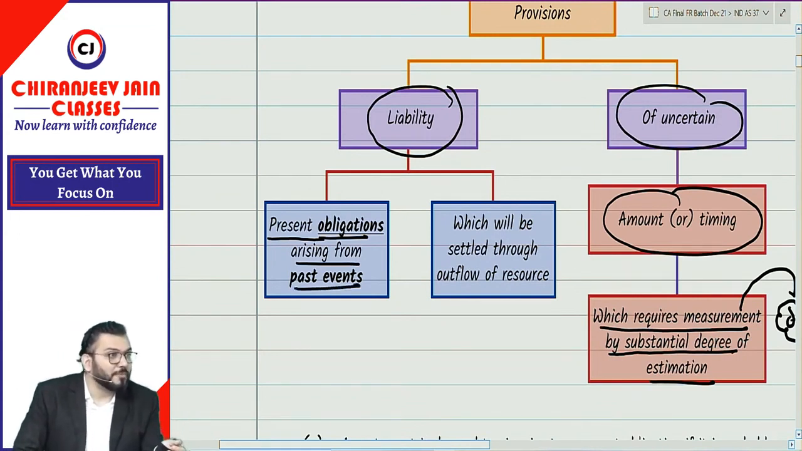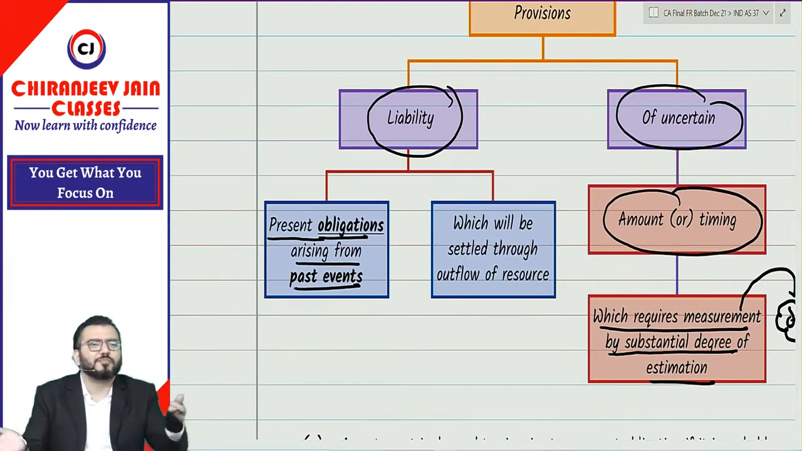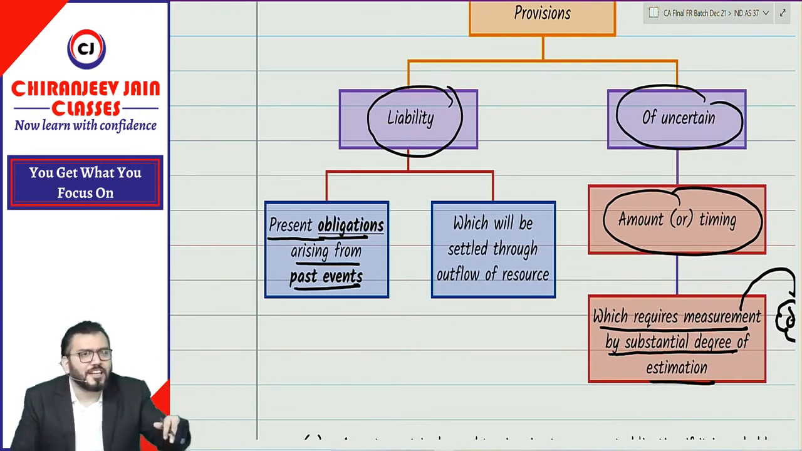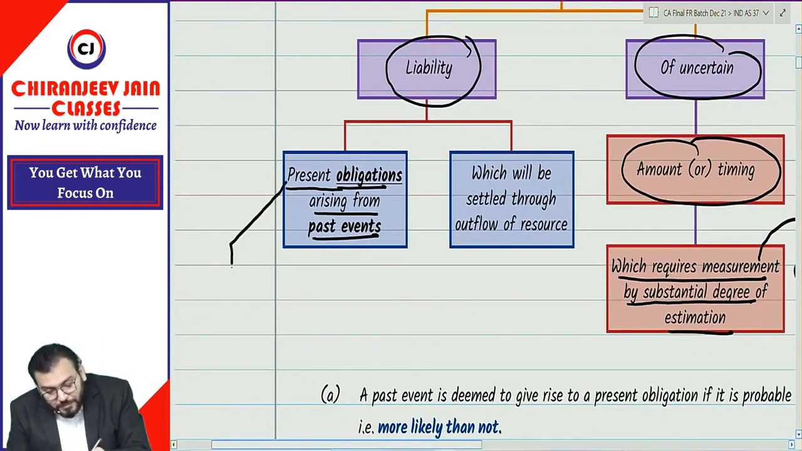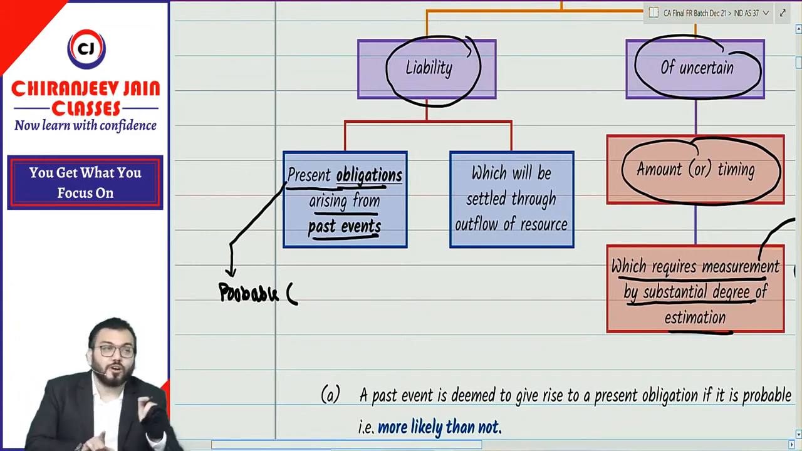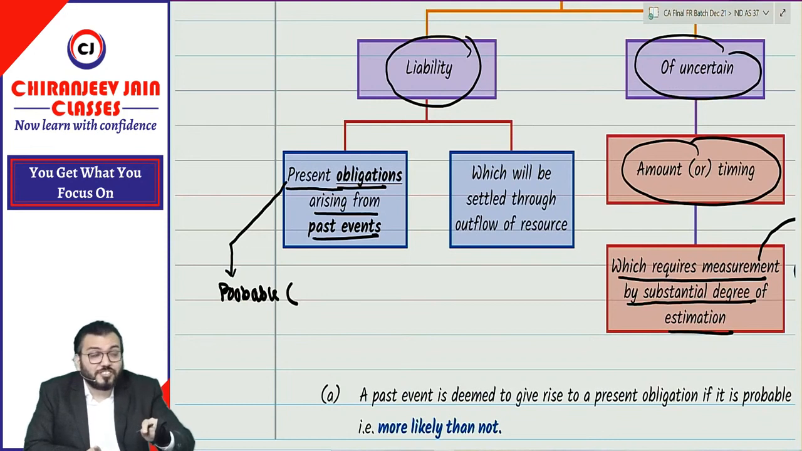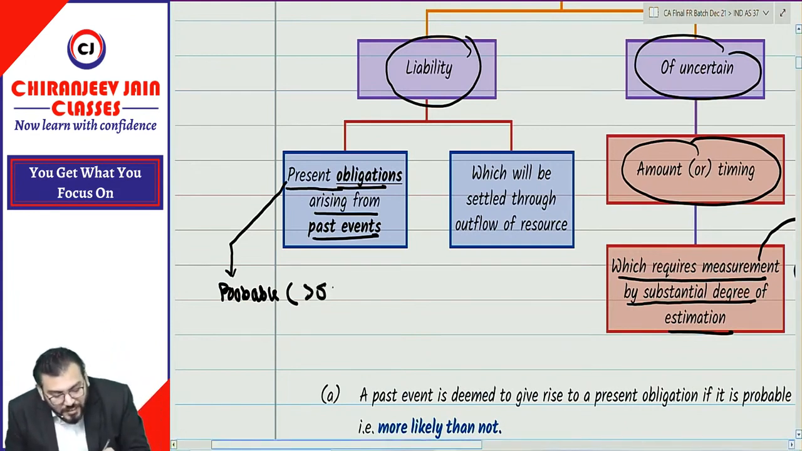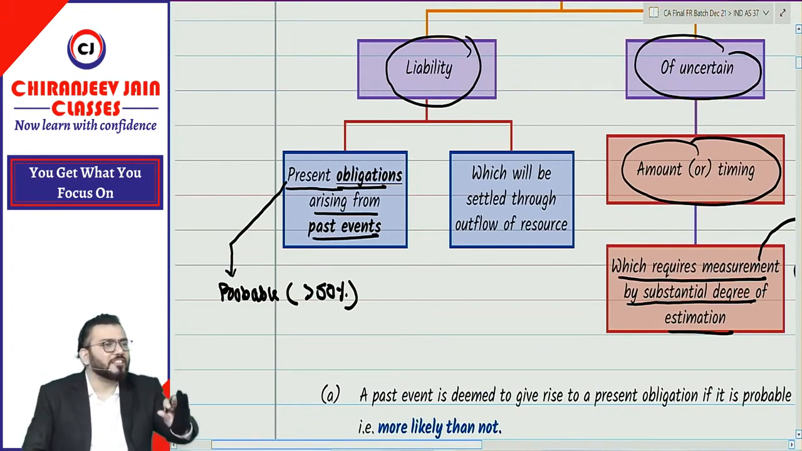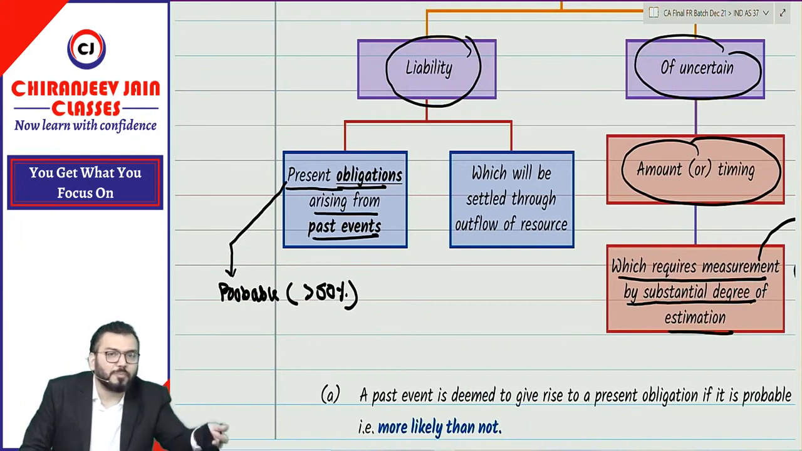So what is the meaning of present obligation? Simple. Present obligation means those obligations which are probable. Any obligation which is said to be probable on the reporting date is a present obligation. Probable means the chances of occurrence are more than the chances of non-occurrence. The chances of loss are more than the chances of gain. Correct? Understood? Yes, sir. So it means the chance is more than 50%. Understood? So present obligation means when the obligation is said to be probable on the reporting date.